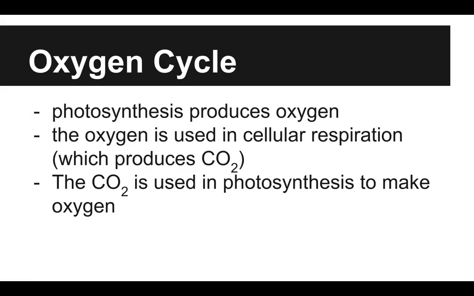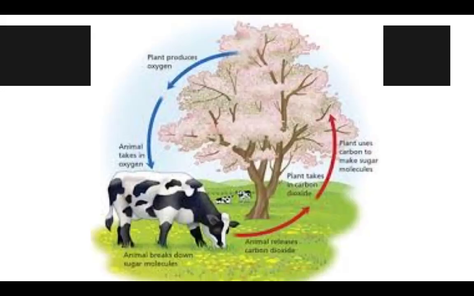The oxygen cycle. Photosynthesis produces oxygen. The oxygen is used in cellular respiration, which produces CO2. The CO2 is used in photosynthesis to make oxygen. We've talked about this before, so hopefully this isn't new for us. And here's our picture, right? The plant is going to produce the oxygen through photosynthesis, and it needs the carbon dioxide to do this. So here we have the plant producing oxygen, animal takes in oxygen, animal releases carbon dioxide after cellular respiration, plant takes in the carbon dioxide, and then we just cycle through that.